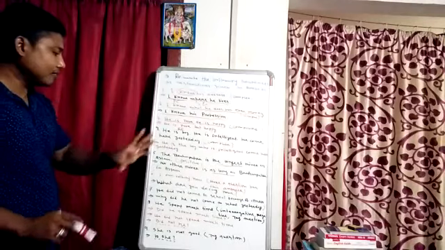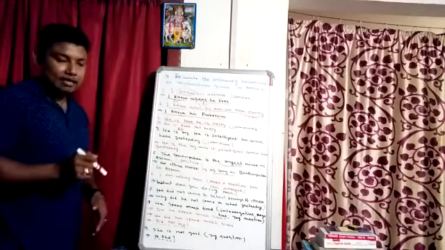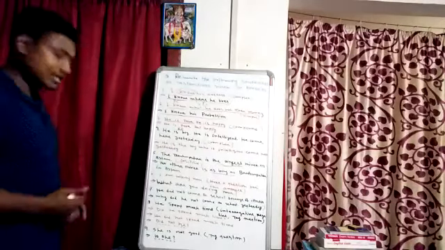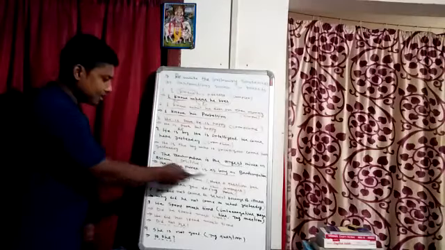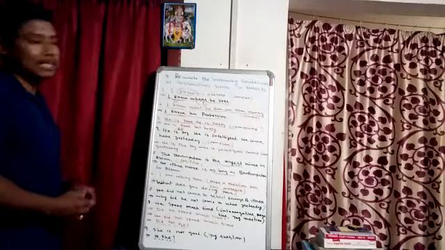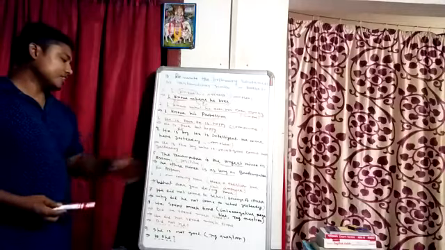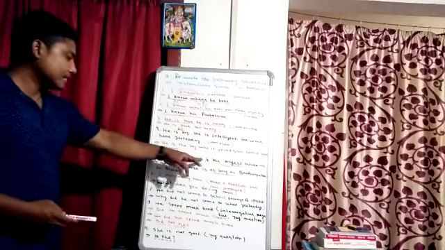Okay, long, but we never use long directly. But we have a structure. We must follow this structure. What is the structure? No other river is as long as Brahmaputra in Assam. This will be the positive degree of this particular sentence.